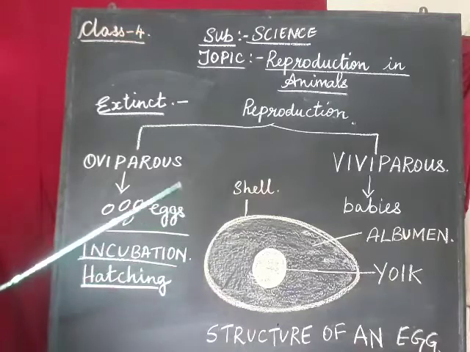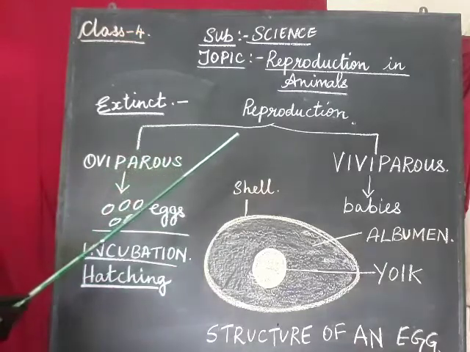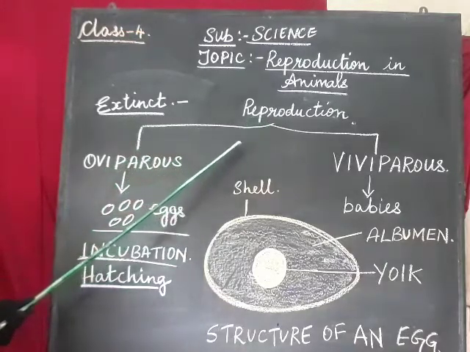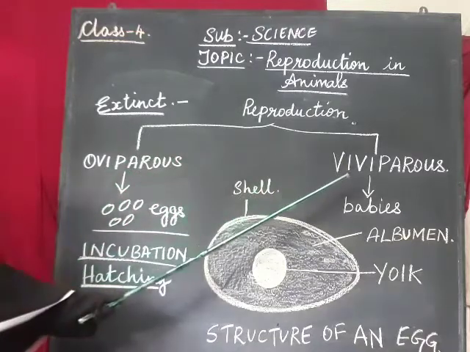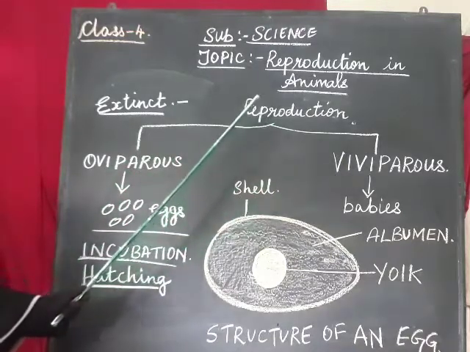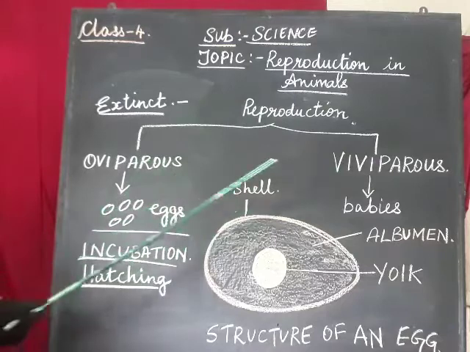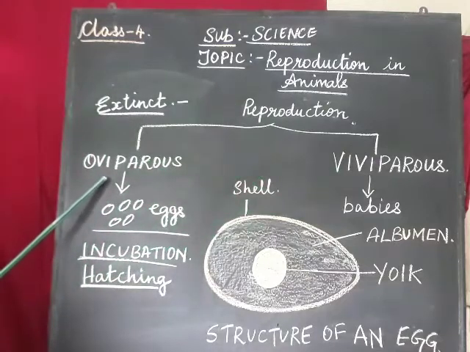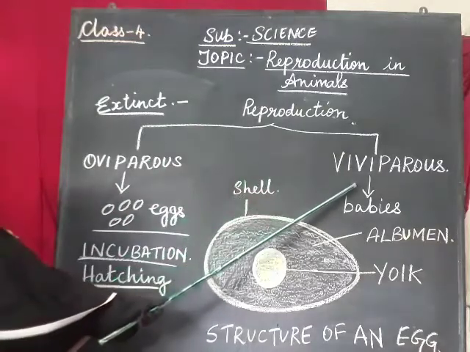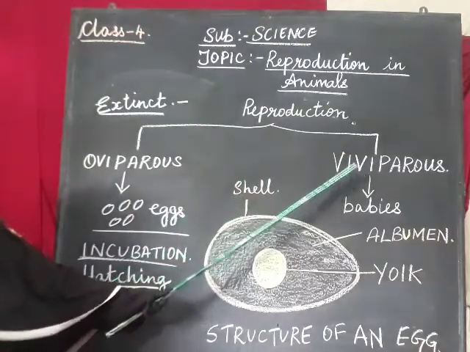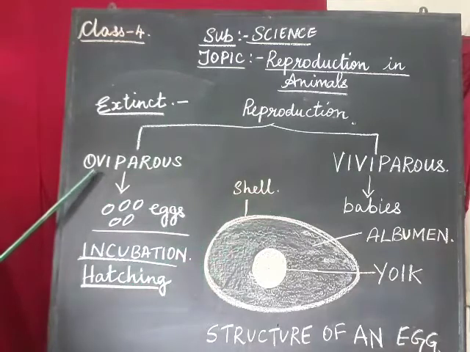Next, we will see that reproduction is of two types. How many types? Reproduction is of two types: oviparous and viviparous. Now, what is the meaning of oviparous?